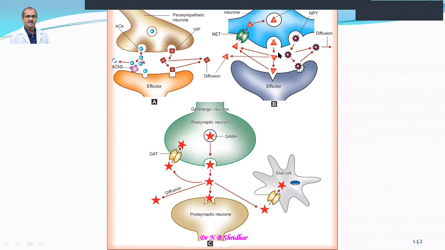Of course, in the adrenergic nervous system, it is a little bit lengthier process of destruction of the neurotransmitter. Most of the time it is taken back up, whereas it is dissipated by the glial cells, especially GABA, glycine, etc. They are going to dissipate. The purpose of showing this particular diagram is the different types of processes, especially cholinergic, adrenergic, and central neurotransmitter. They are different in nature.